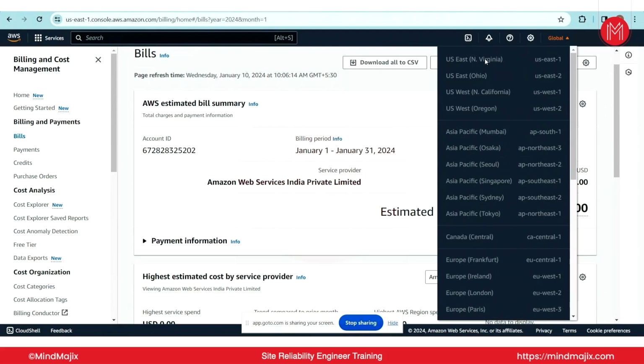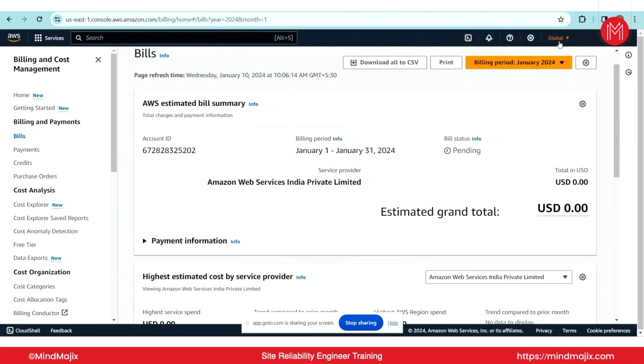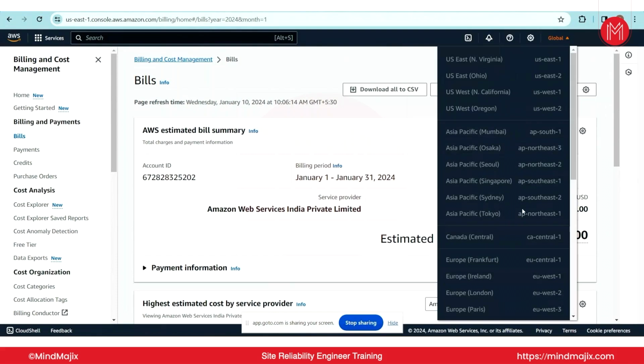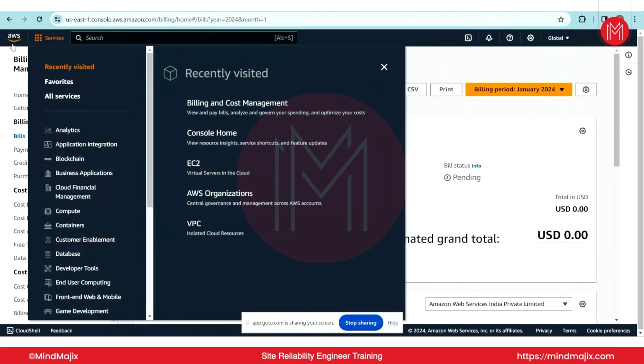Currently, you need to understand one thing. Here you see an option called global. You are not able to click anything. Even if I click on North Virginia, I am not able to go to that region, because billing is for the entire AWS. It is global. It is not only for a single region.